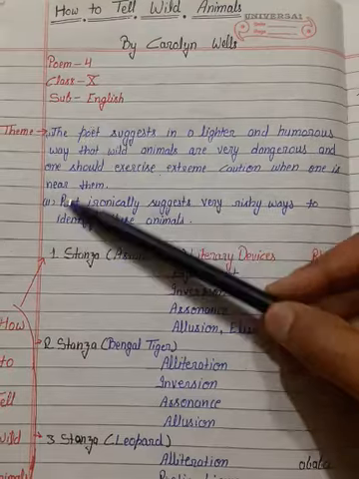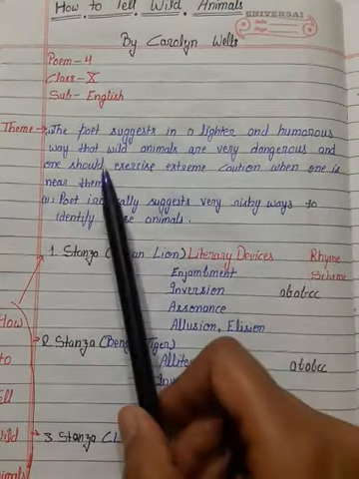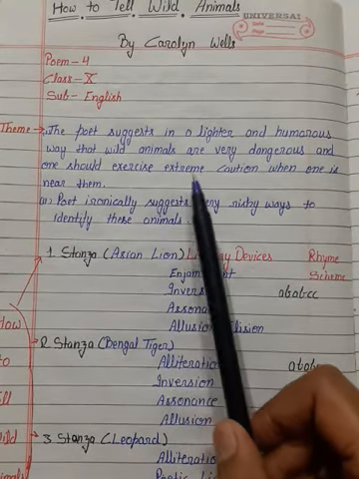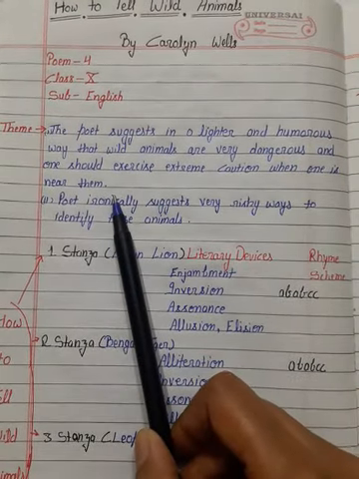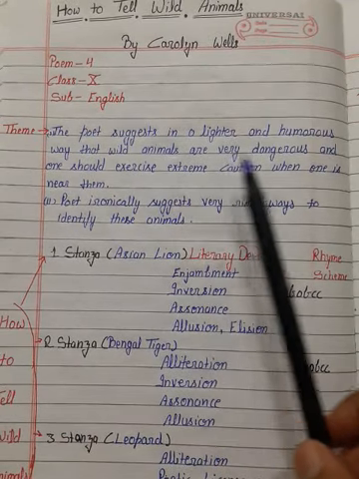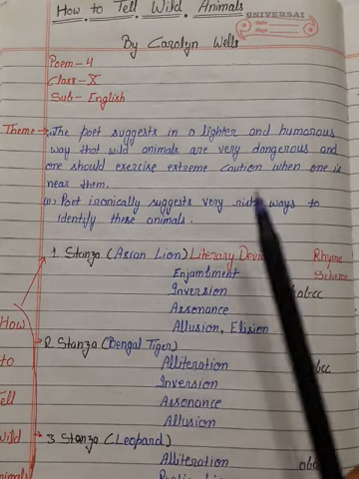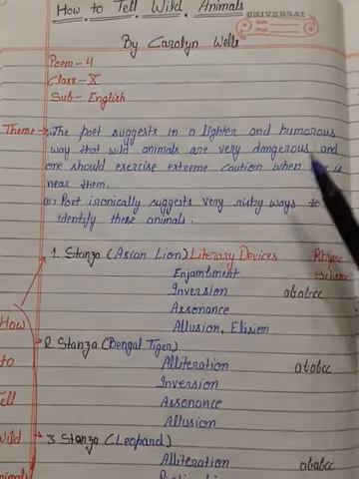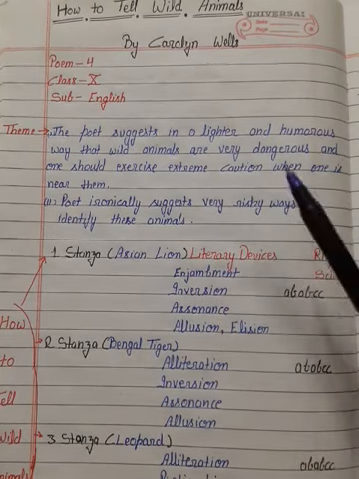We are having two major themes. First, the poet suggests in a lighter and humorous way that wild animals are very dangerous and one should exercise extreme caution when one is near them. Means the poet is telling that wild animals are dangerous. They can eat us. We should be aware when we are passing near them, when we face them.